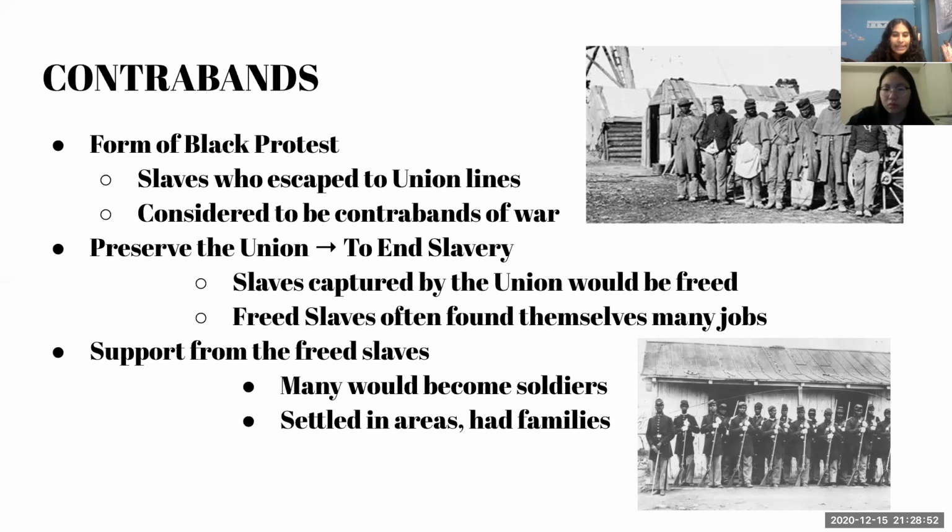This would help many to gain lands, such as Roanoke Island, where thousands of free blacks would congregate and start families. However, this created many conflicts because the Confederacy was outraged, since they saw free blacks joining the Union forces as them gaining an advantage. In addition to this, many still viewed these free blacks as their slaves and realized that they were not only fighting for the Confederacy to stay intact, but for the institution of slavery as well.